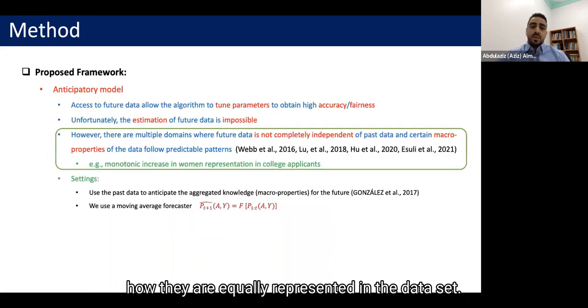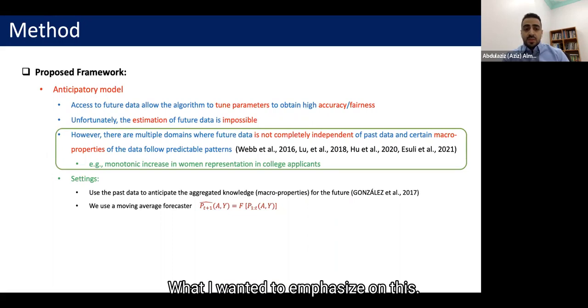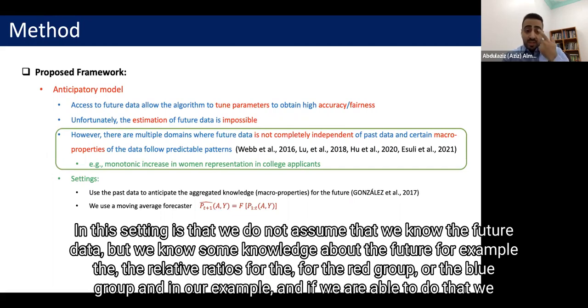The second, and main, component in our setting is the anticipatory component, or the anticipatory model. I wanted to emphasize that we do not assume that we know the future data, but we know some knowledge about the future, for example the relative ratios for the red group or the blue group in our example.